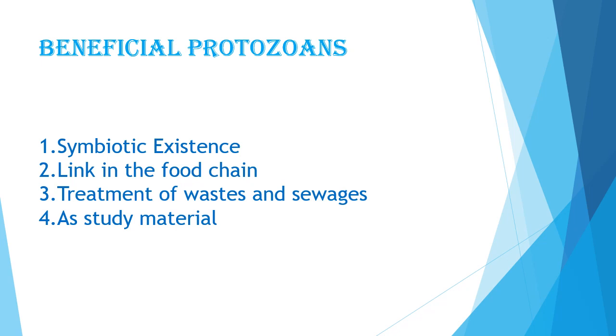Second is link in the food chain. Protozoa form an important link in the aquatic food chain. They feed on algae and are in return eaten up by bigger animals. For example, zooplanktons are protozoa that feed on algae, and these zooplanktons are in turn eaten up by fishes. So they are helping in maintaining the food chain in the aquatic environment.